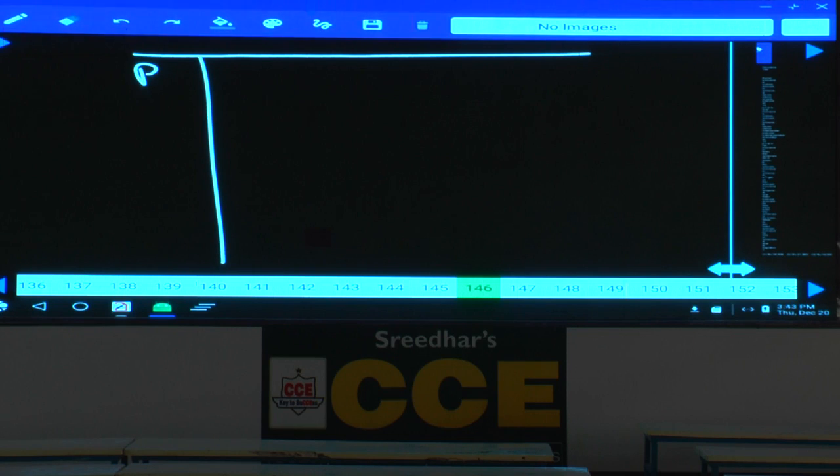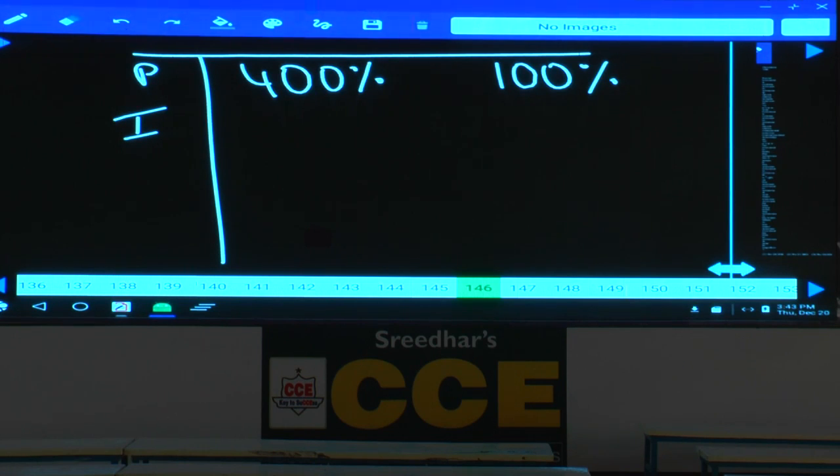Investment in scheme B is 1/4 of investment in scheme A. Usually we will start by taking the number as 100%, but B's investment is 1/4, they are saying. What is the denominator? So let us start with 400% as the investment of A. Then B's investment becomes 100%. Now let me calculate interest.